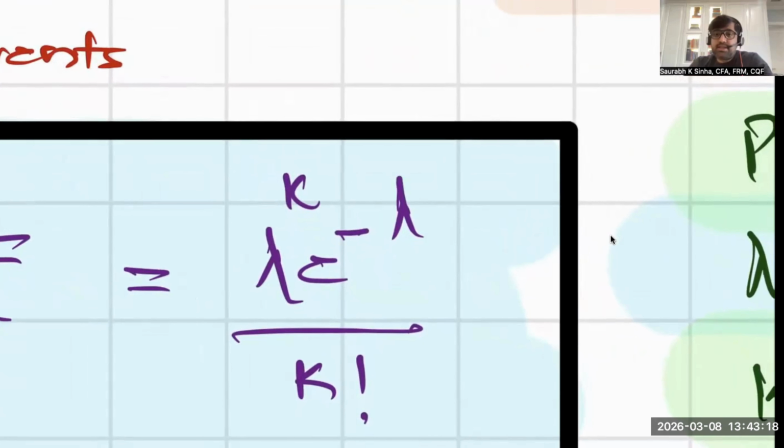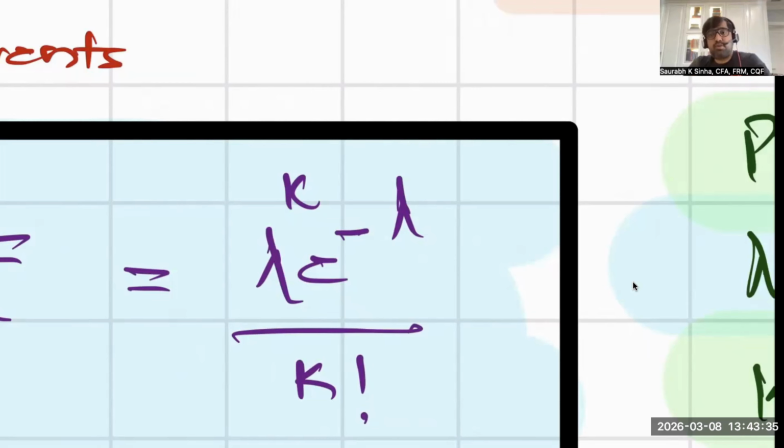I'm repeating: lambda is the expected value, the mean, the average number of events in a given interval. If this value is known, you can use the Poisson distribution. Otherwise, you cannot. We already discussed that.